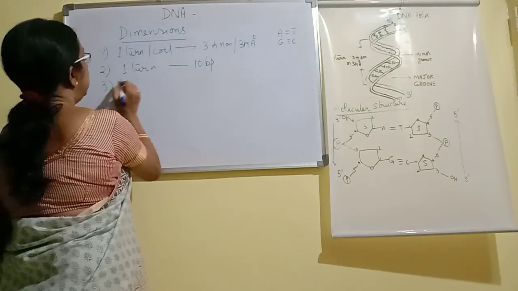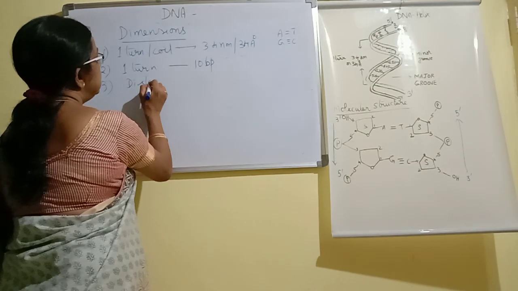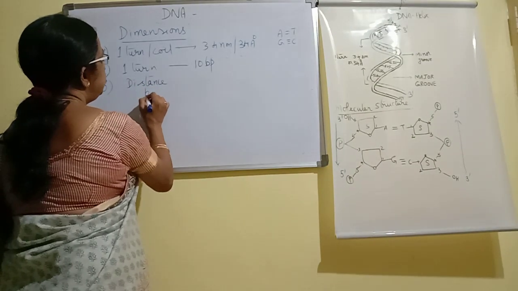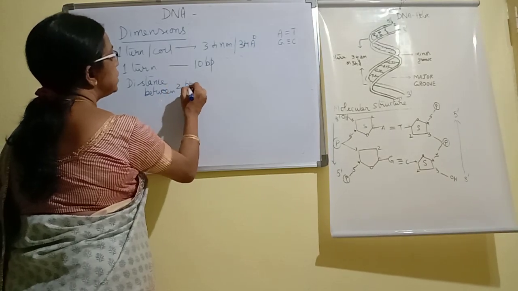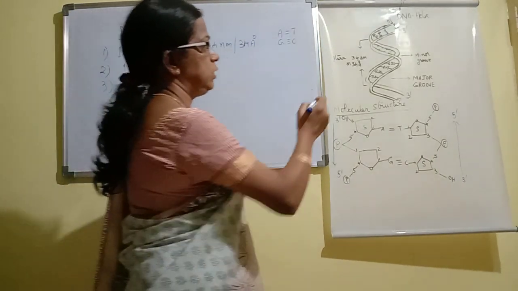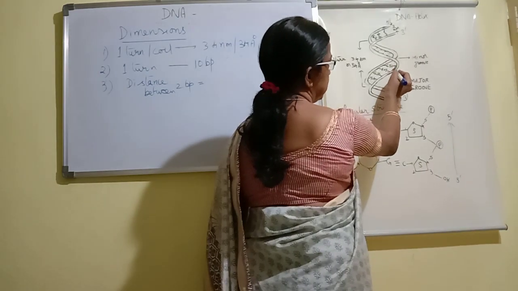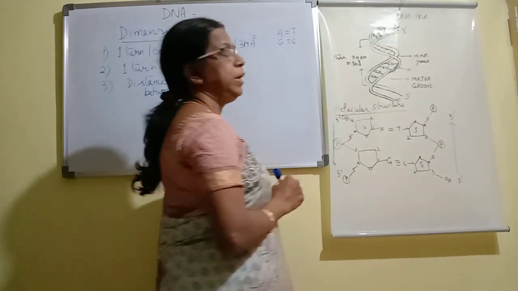So, therefore, the next dimension is the distance between two adjacent base pairs. Suppose we observe these two adjacent ones. These are the two adjacent base pairs.